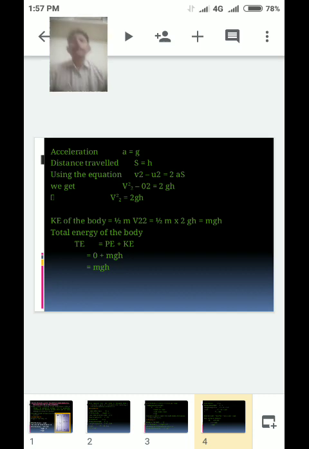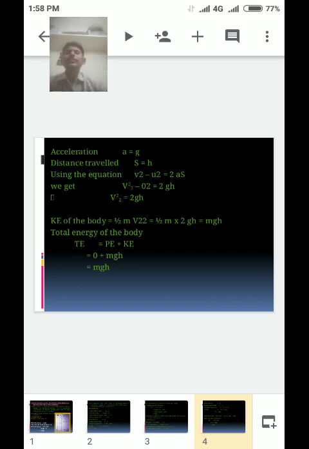At position A, at position B, at position C. What is meant by verification? For a freely falling body, at position A the total energy, potential energy plus kinetic energy, is the same, at position B also the same, and at position C also the same. That is verification of the law of conservation of energy.